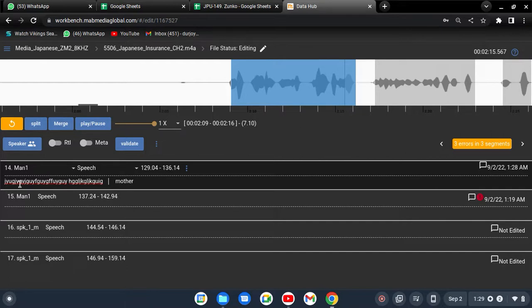But the speaker, in any condition or situation while speaking Japanese, said the English word which is mother. So for that, don't put that much space. I just gave those spaces to separate the word and make it clearer for you. So please don't do this.